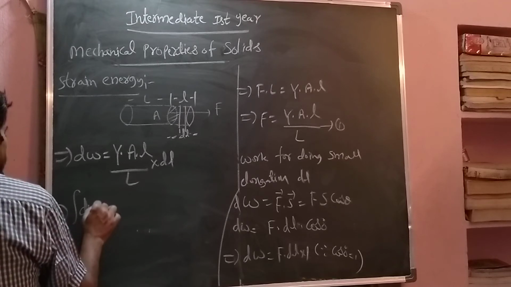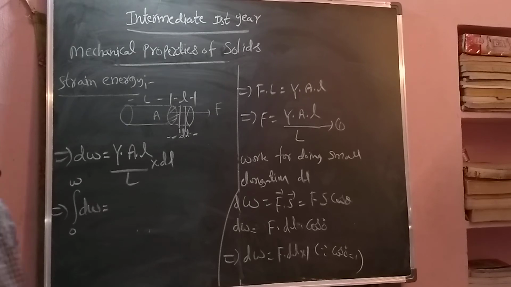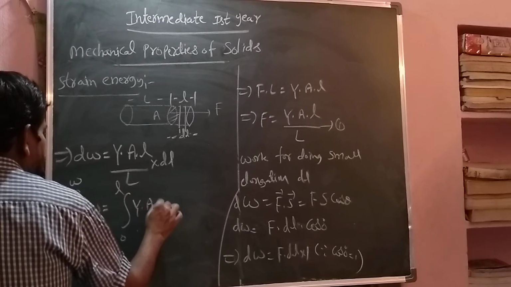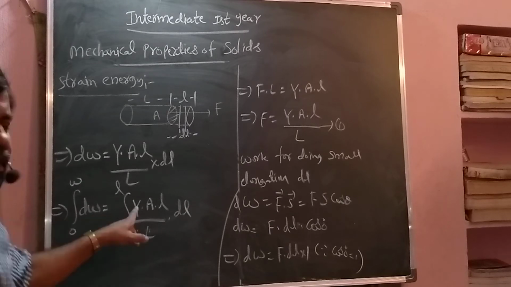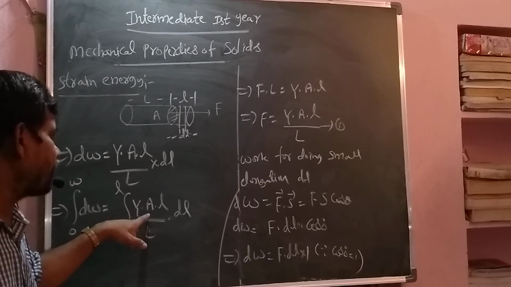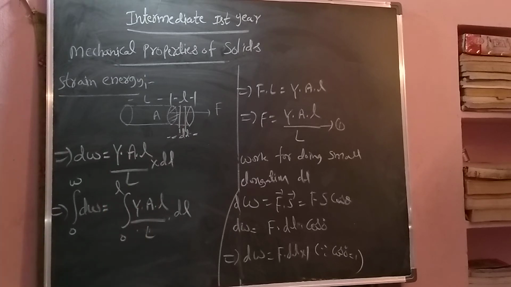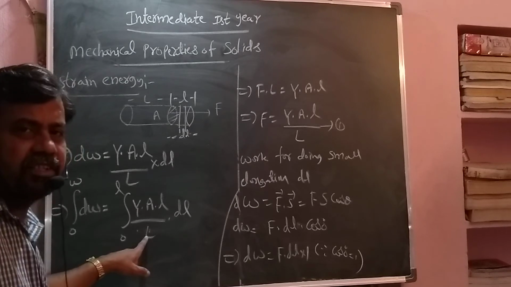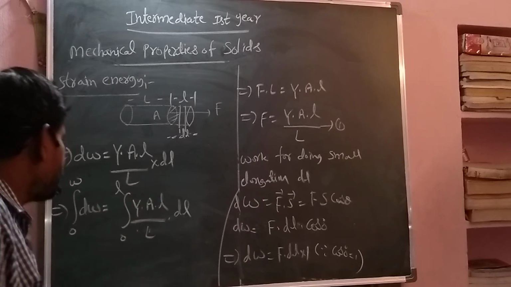Now I am taking integration. So total work, here we are taking 0 to W, and here 0 to L of capital Y into A into l by capital L into dl. What is the capital Y? Young's modulus for a given material, that is constant. And what is the area of cross section? This also we are taking as constant, because due to this elongation, the area of cross section is not changing. And what is the capital L? Capital L is the initial length, that is not changing. So what is changing here? l is changing. So all the remaining comes to this side.